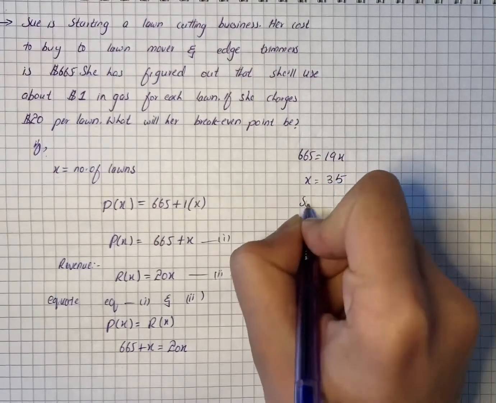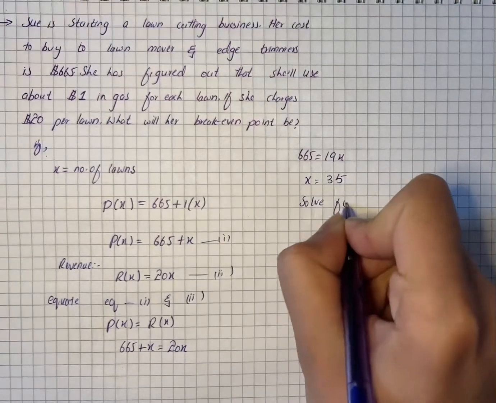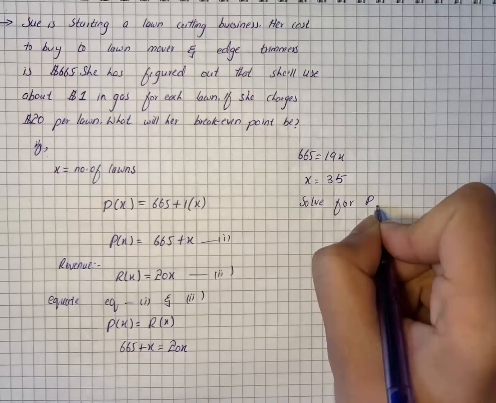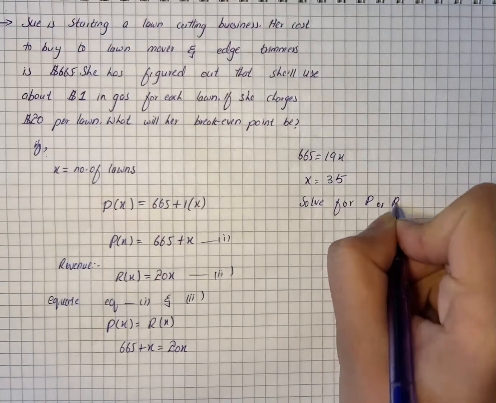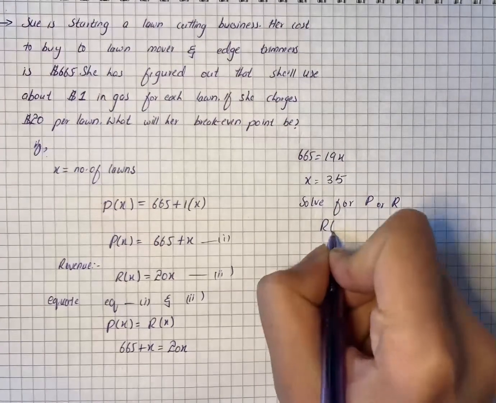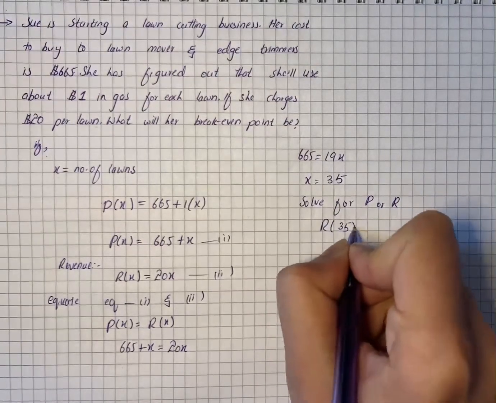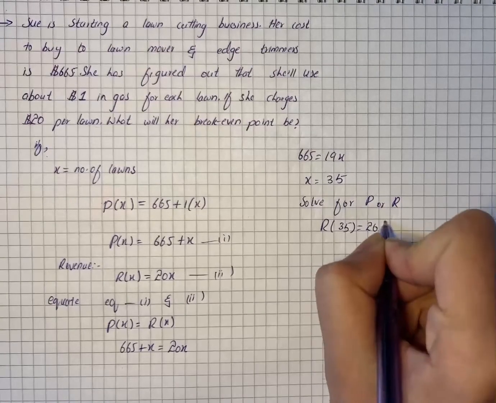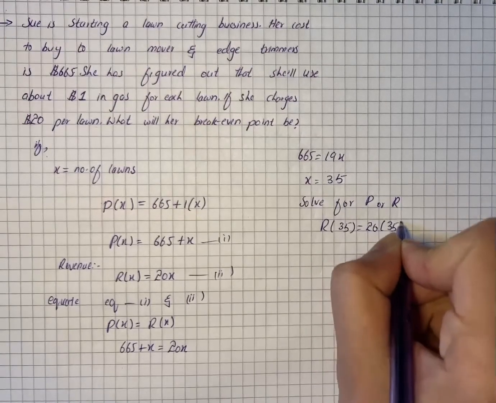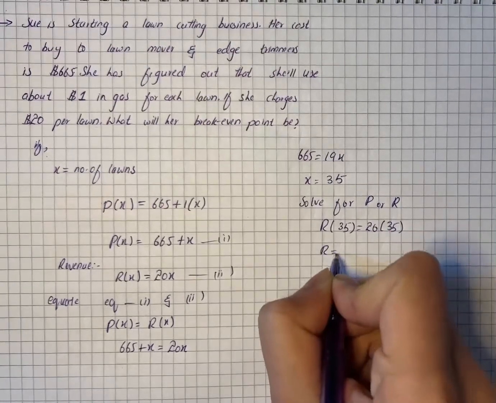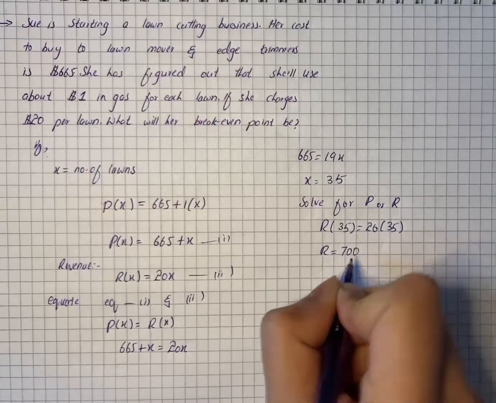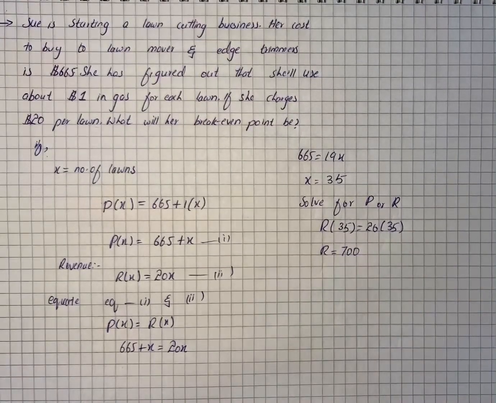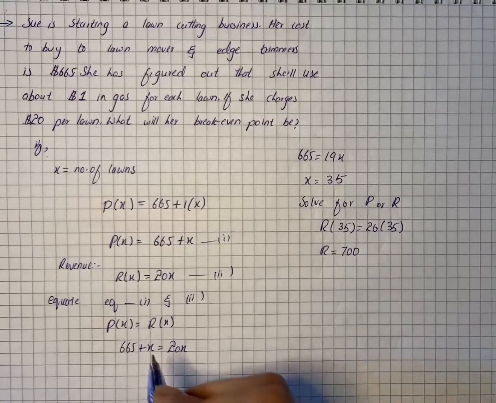Now we will solve for P or R. So R(35) equals 20 times the value of x, that is 35. So revenue is equal to $700. So the break-even point is 35.